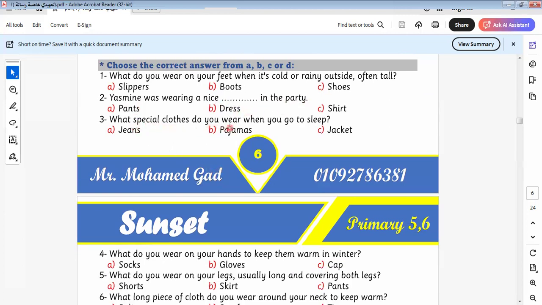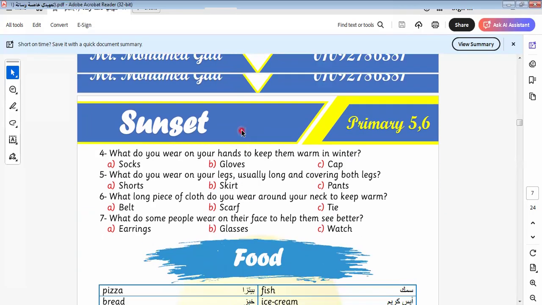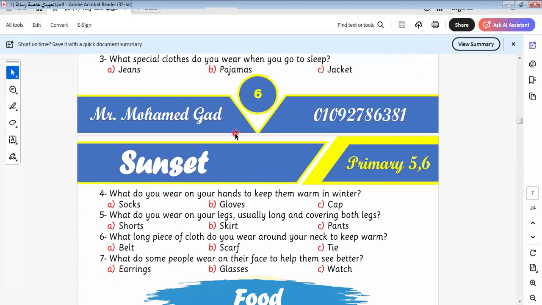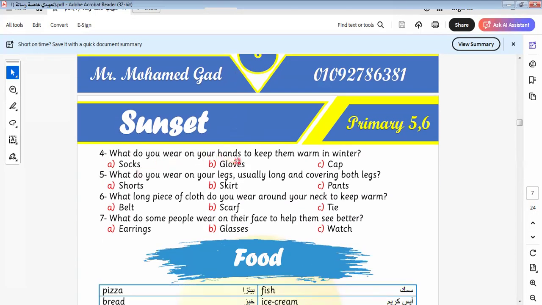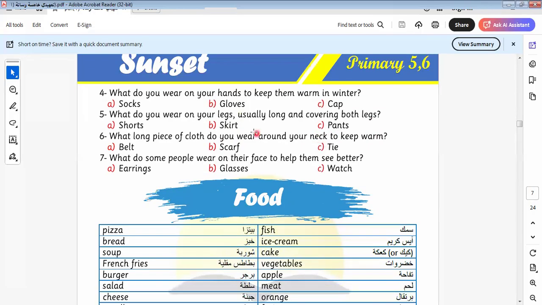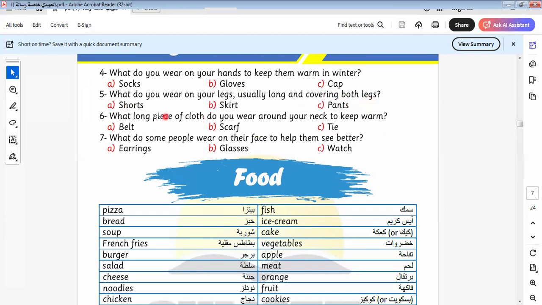What special clothes do you wear when you go to sleep? When you go to sleep, all of us wear pajamas. What do you wear on your hands to keep warm in winter? It will be gloves. What do you wear on your legs, usually long and covering both legs? It will be pants, not skirt, not shorts, because it says covering both legs. It will be pants.